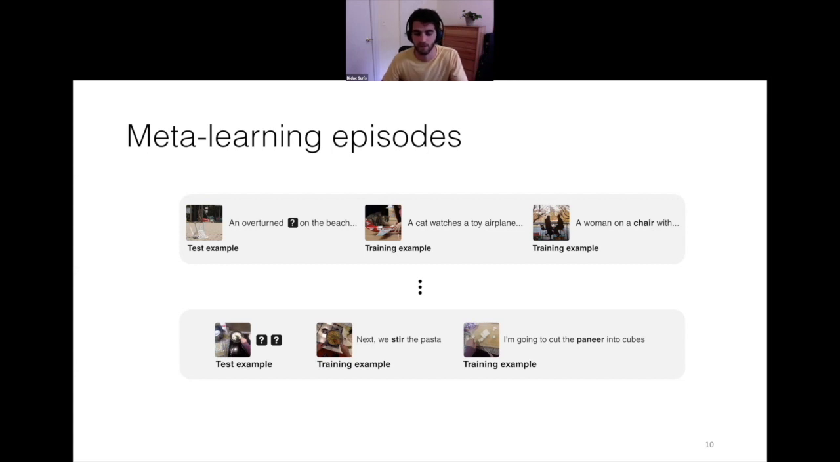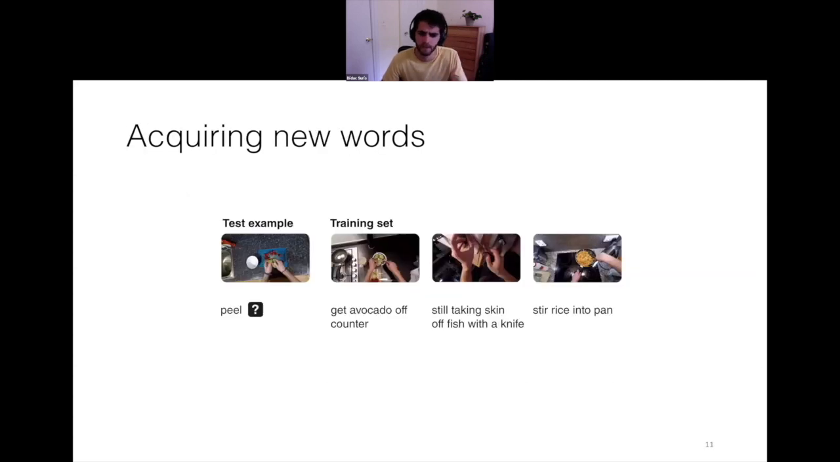So in this case, the model has to learn to compose the words stir and paneer in order to predict stir paneer. This way, the model has to learn how to do compositional reasoning. So after the system has been trained with all these episodes, we can see how it performs on new episodes, on new language acquisition tasks.